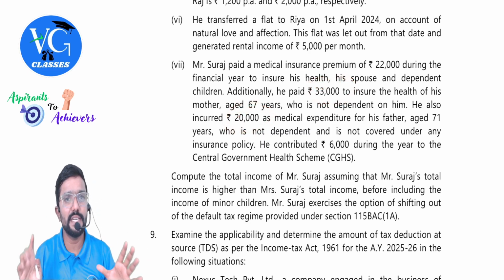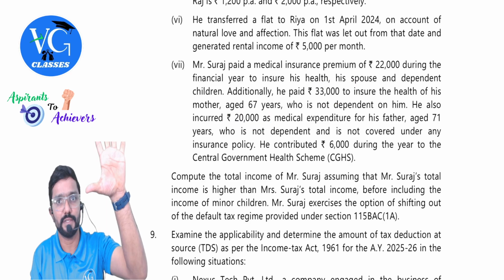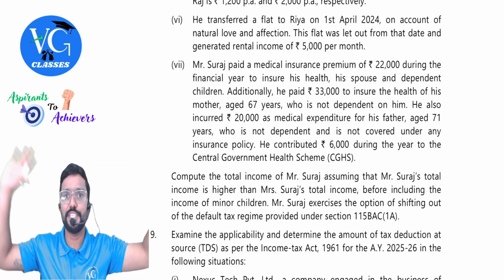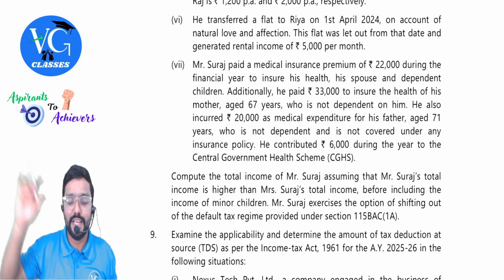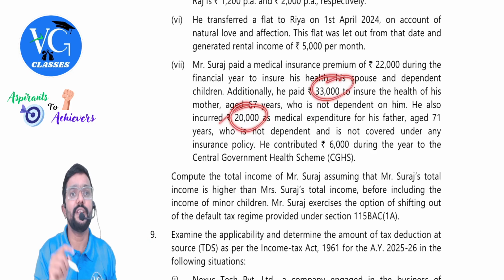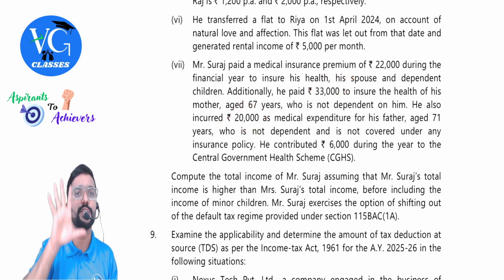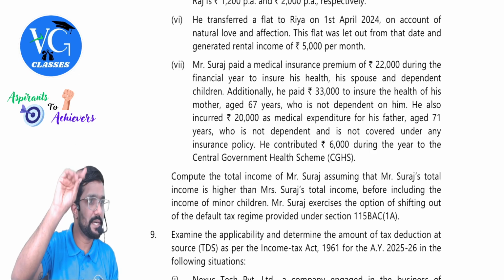For parents who are senior citizens, what is the maximum deduction? 50,000. Clear? For premium 50, expenditure 50. But both put together, you cannot claim more than 50. Clear? So 33 plus 20, 53, but it is restricted to 50. Hope you're understanding. Please be careful.